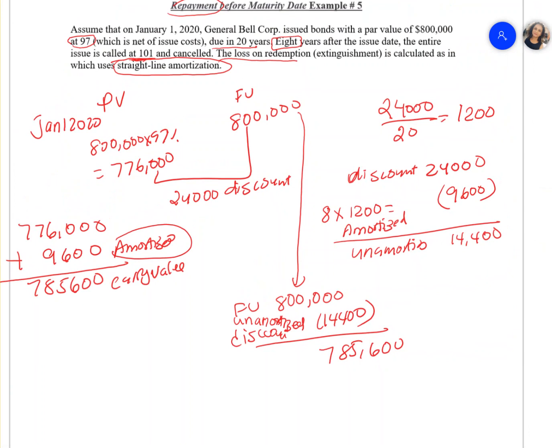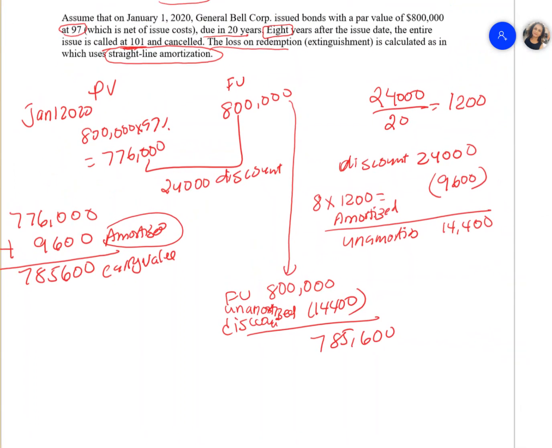So what happens in this case? We know the bond payable will be 785,600. Now the entire issue is called at 101 and canceled.